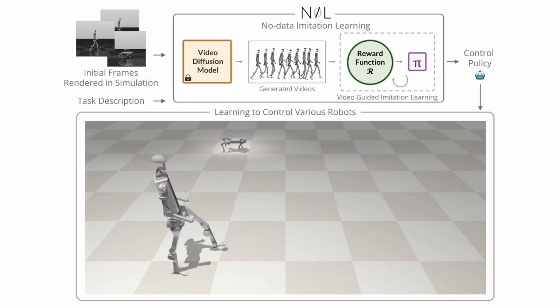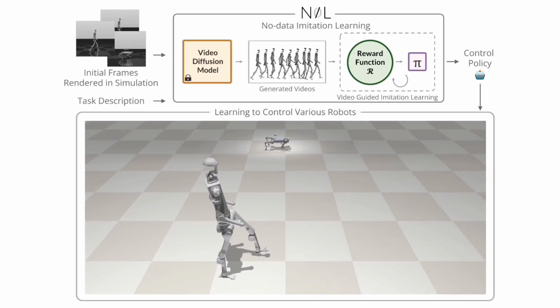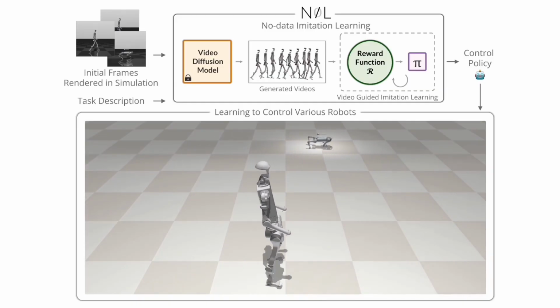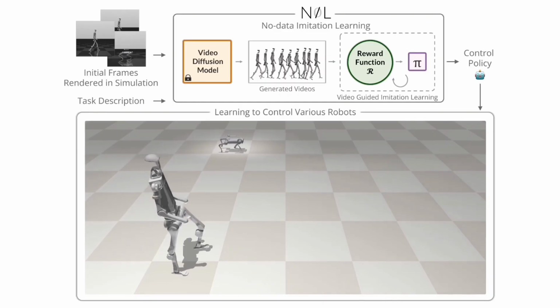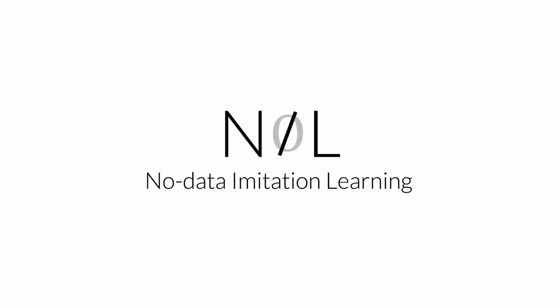In summary, NIL unlocks the potential to learn complex 3D whole-body motor skills without any curated data. As video diffusion models improve, so will the naturalness and complexity of the behaviors NIL can learn. For more details, please check our paper and supplementary materials. Our code will be available.